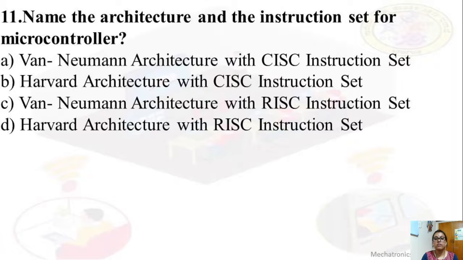So this is about some of the multiple choice questions. You can find some more multiple choice questions on Google. Then you can expect questions in the exam like this. They may ask the classification based on bits, based on memory, based on memory architecture, or based on instruction set architecture, or they may ask the differences between CISC and RISC, or between Harvard and Von Neumann architecture.